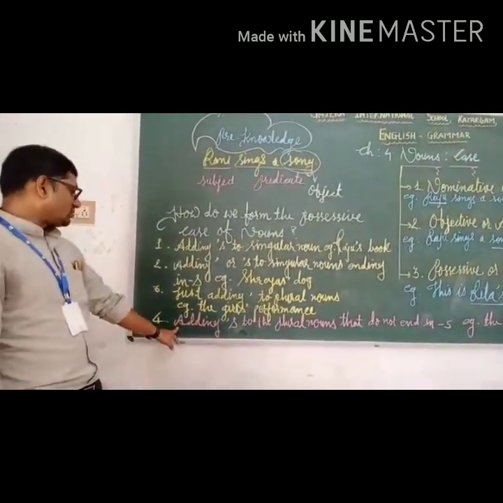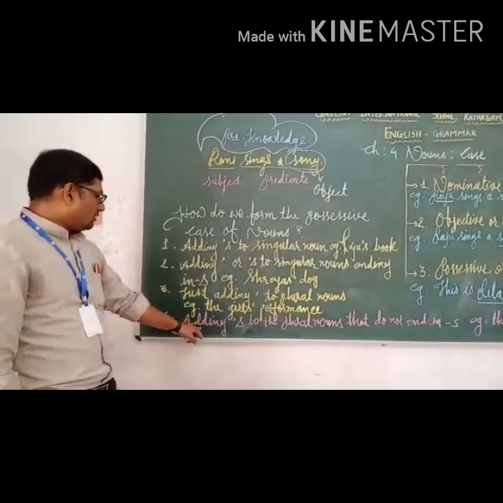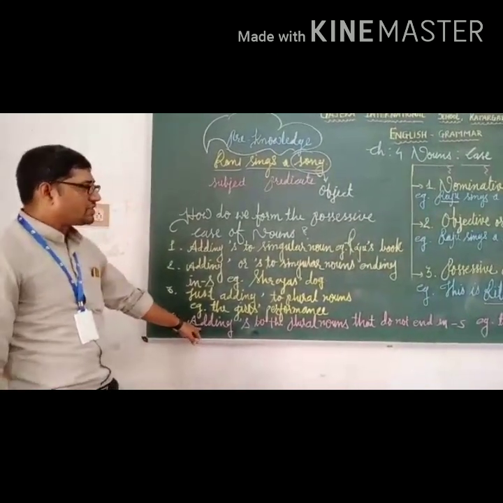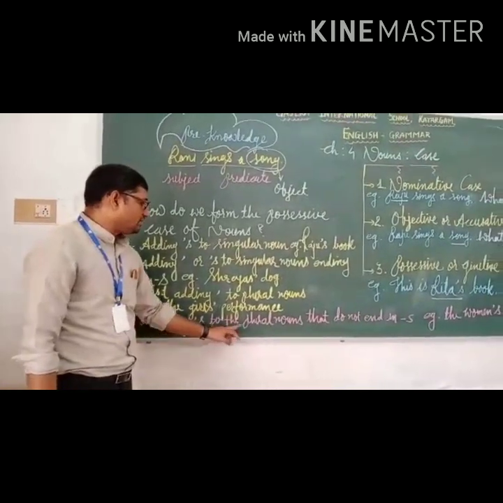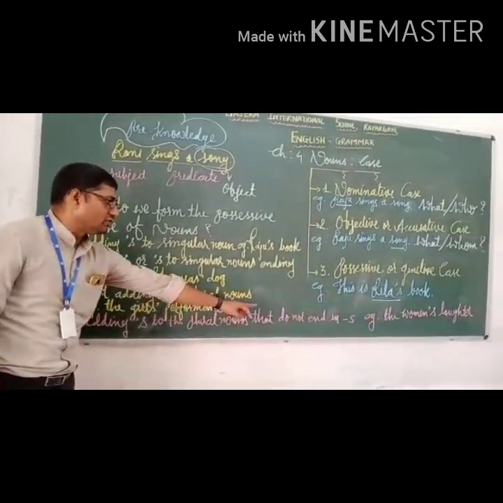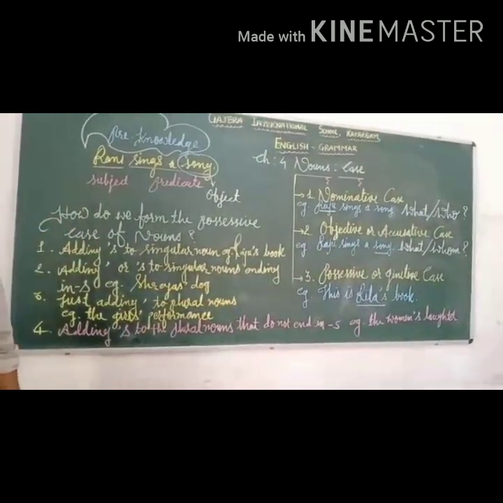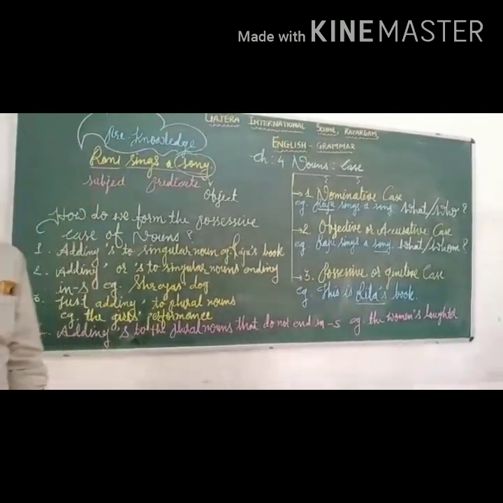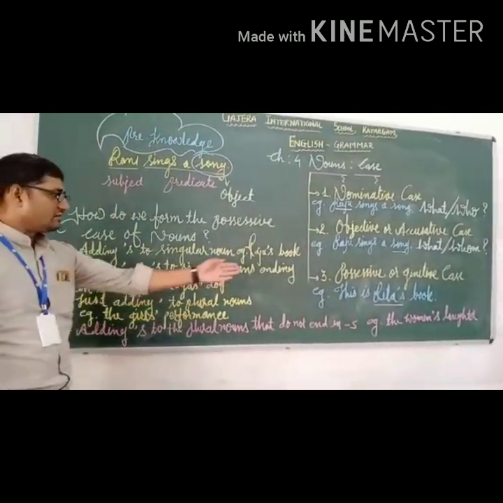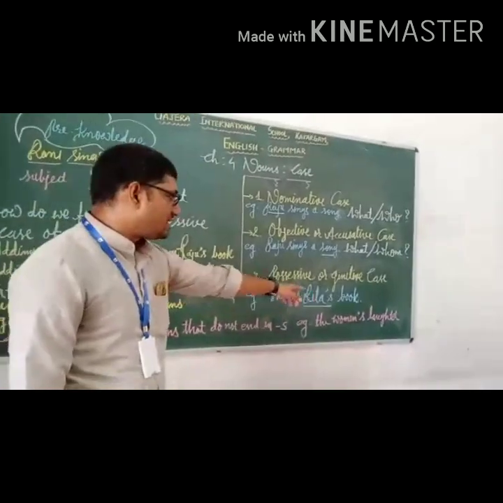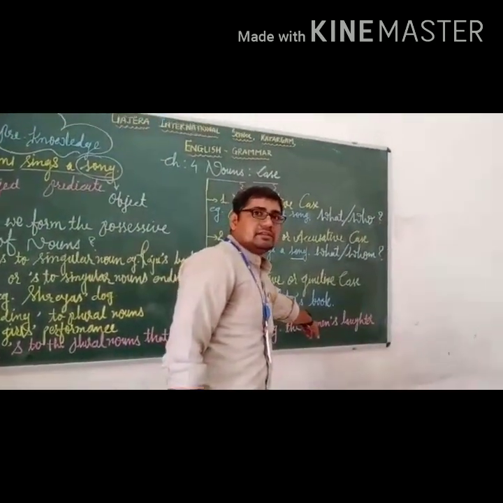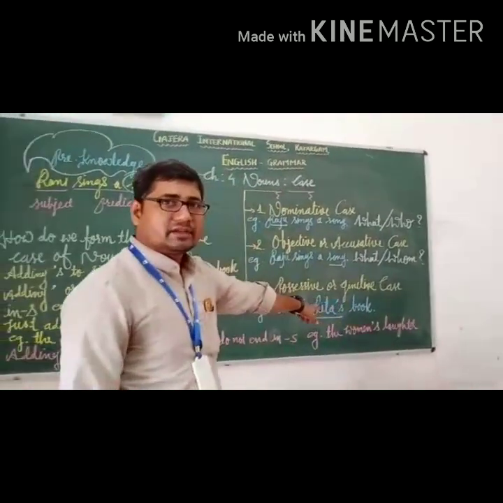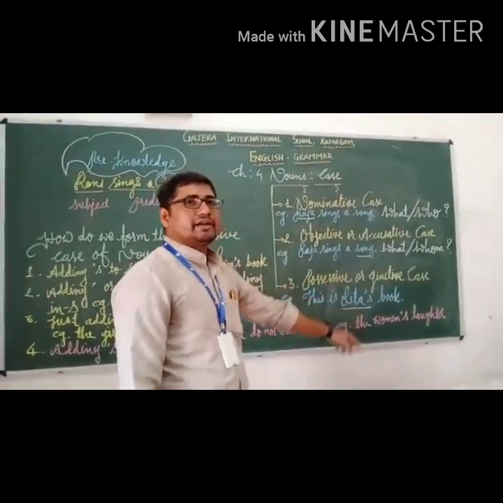And the fourth and the last rule, we form the possessive or genitive case by adding apostrophe S to the plural nouns that do not end in S. They do not end in S. Once again I repeat, see the example, the women's laughter. Women is itself a plural noun, but it doesn't end in S. Okay, so we will have to add apostrophe S.